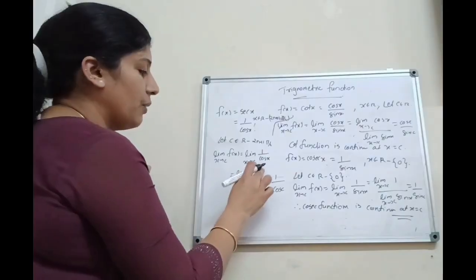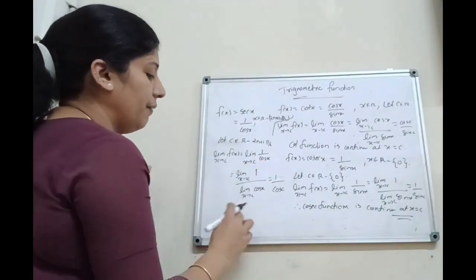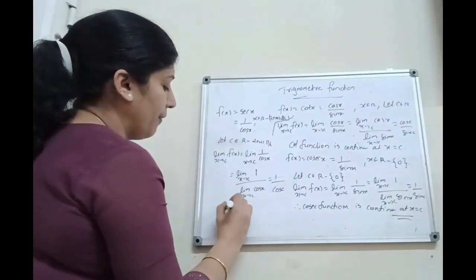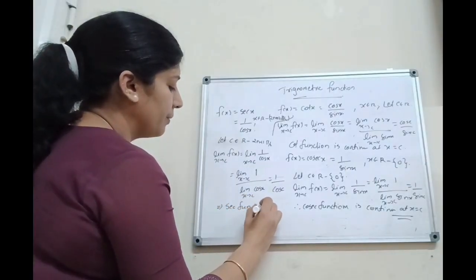Limit x tends to c 1 is a constant value, so the value will be 1 itself. Then limit x tends to c cos x is cos c. That implies the sec function is continuous.